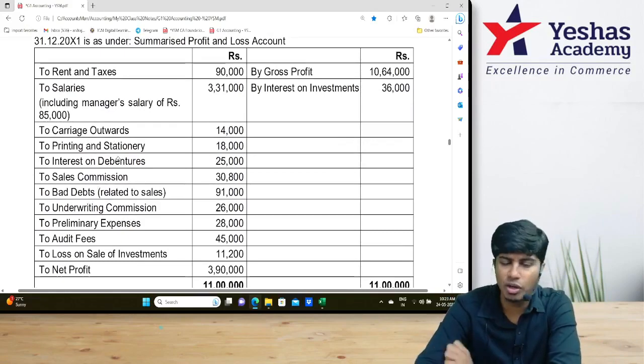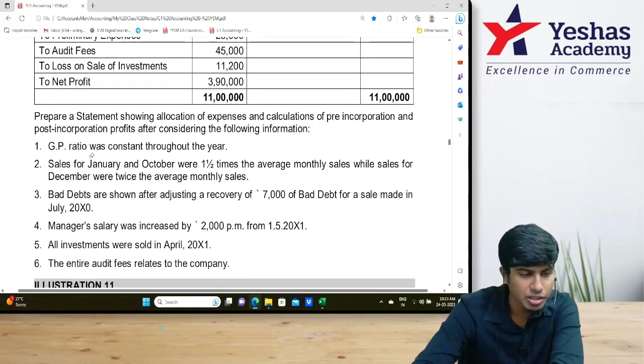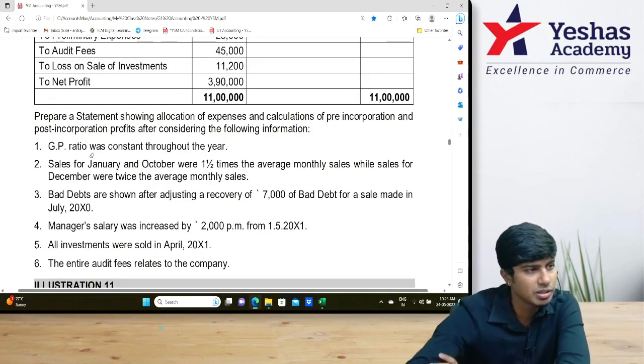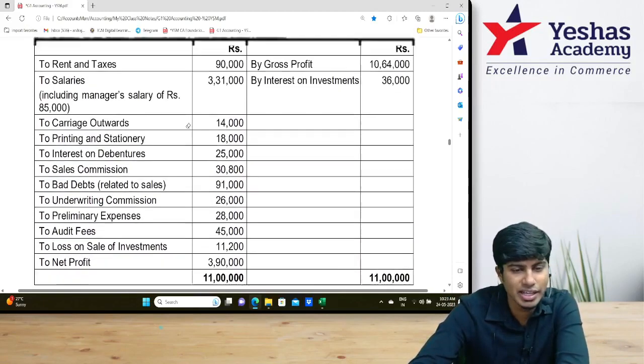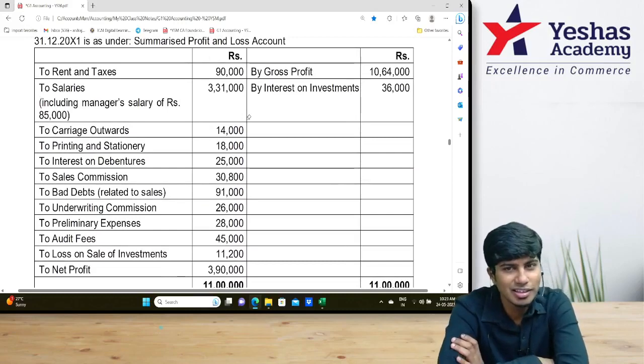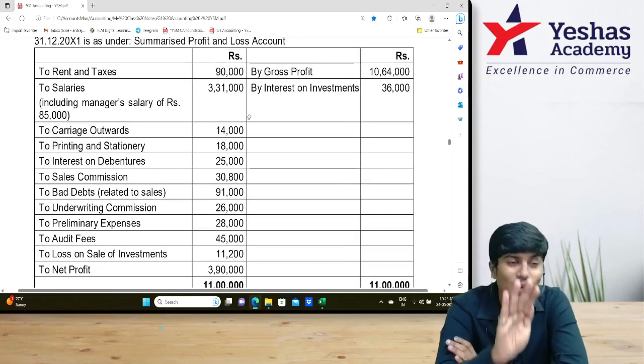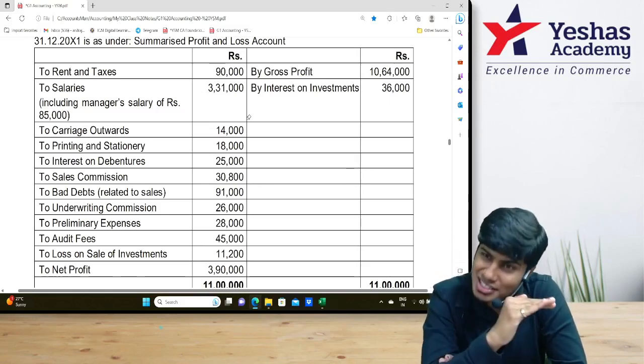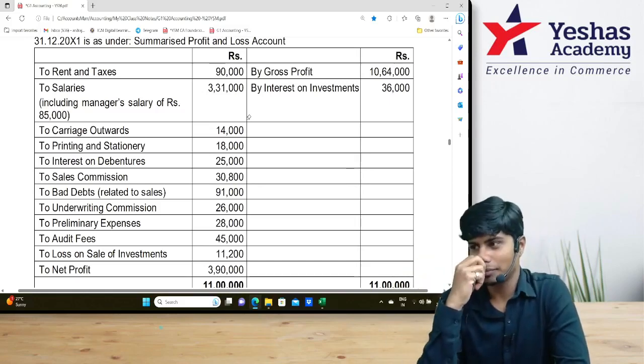We will not waste time reading the P&L account. First, we'll read the adjustments. GP ratio was constant throughout the year. What does this mean? How do we segregate this GP? When GP ratio is constant, GP is in line with sales.